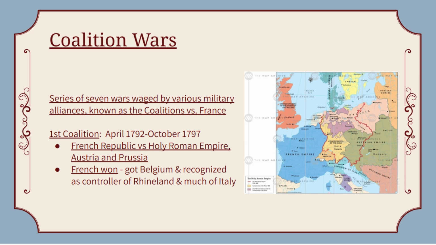After initial defeats, the French revolutionary armies gain momentum, especially under young generals like Napoleon Bonaparte. France eventually forces several members to make peace, and the war ends with France gaining significant territory, including the Austrian Netherlands and parts of Italy.